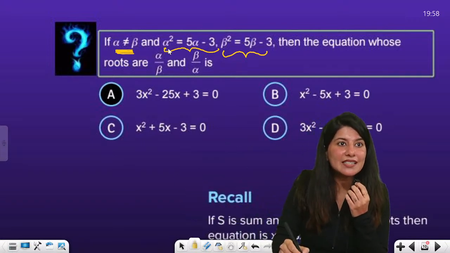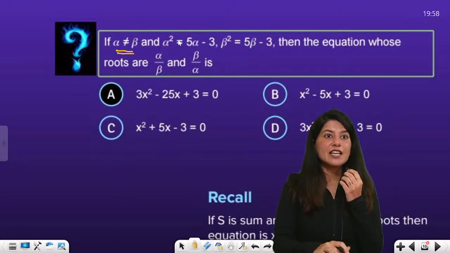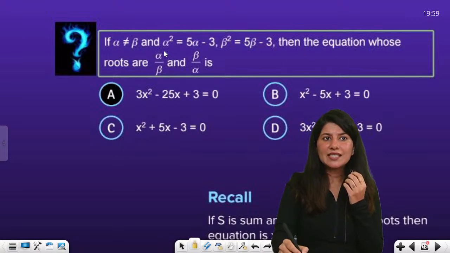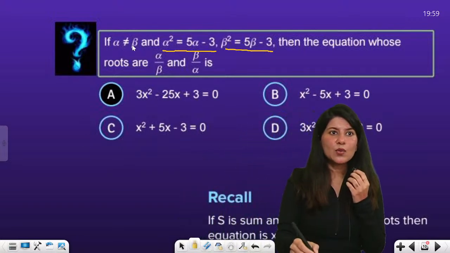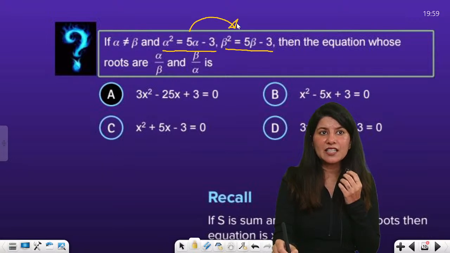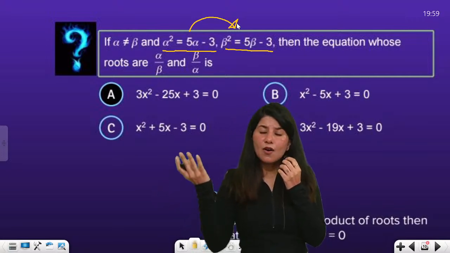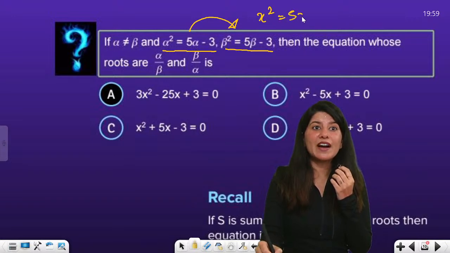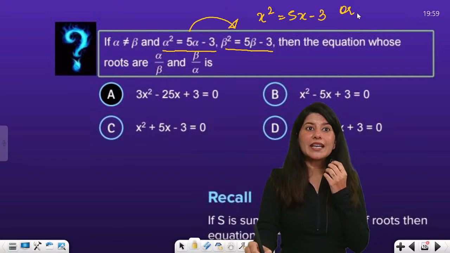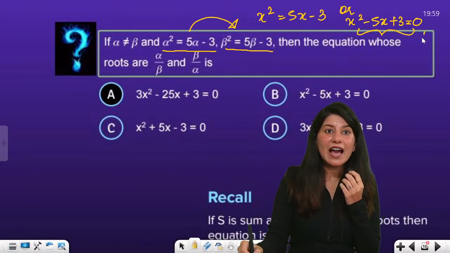Now can you see this? The moment I see this, alpha square minus 5 is equal to 5 alpha minus 3. Can you see that these two statements are actually similar? Only the replacement part is alpha and beta. The question creator has just replaced alpha by beta or beta by alpha. So basically this is a quadratic equation only. x square is equal to 5x minus 3, or x square minus 5x plus 3 is equal to 0, which alpha and beta satisfy.